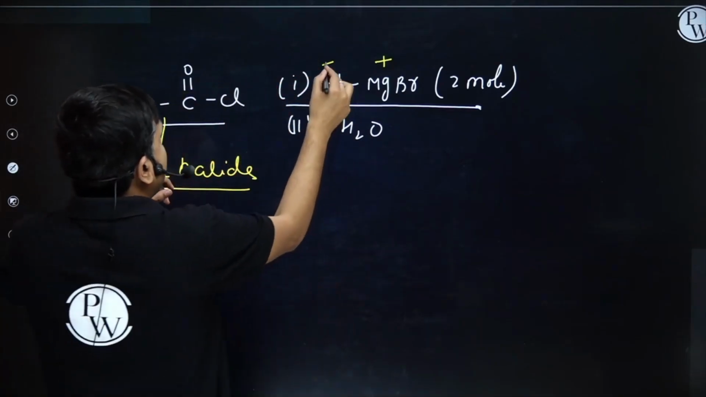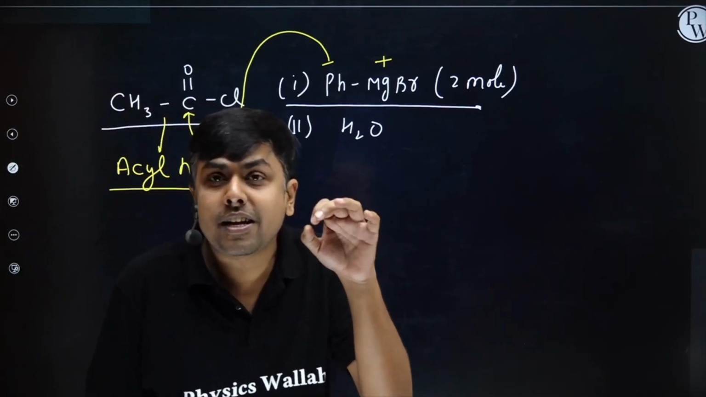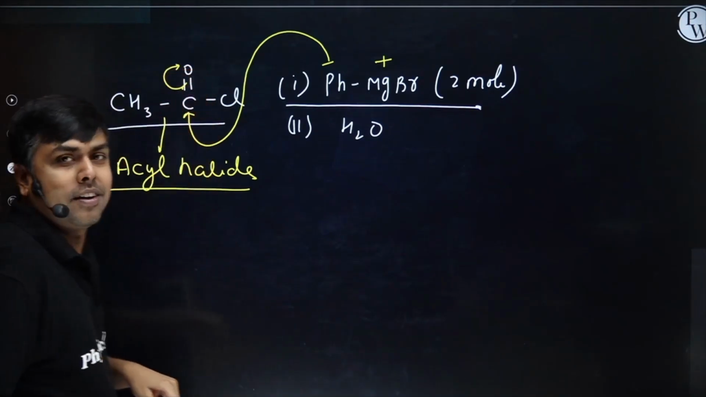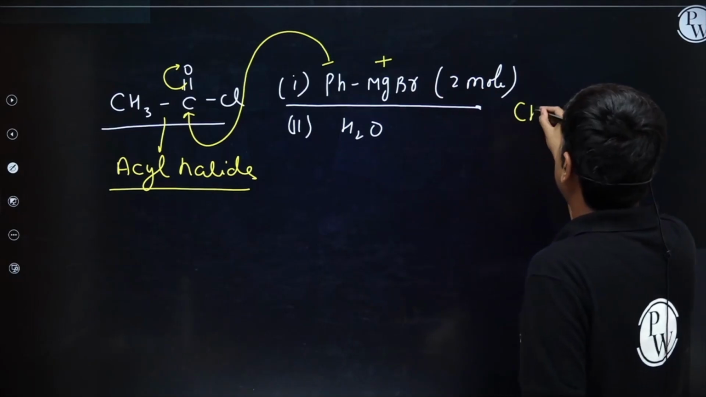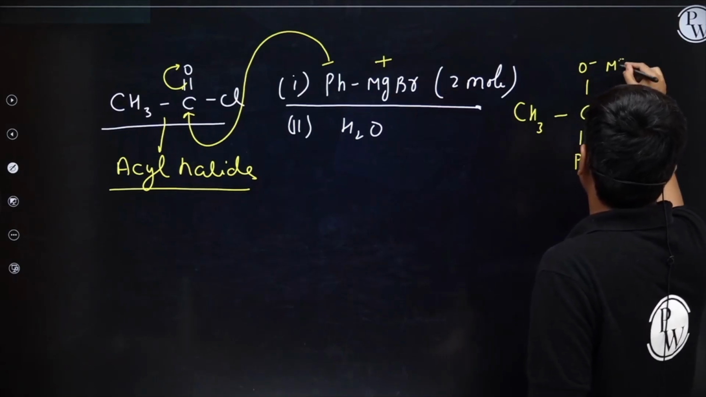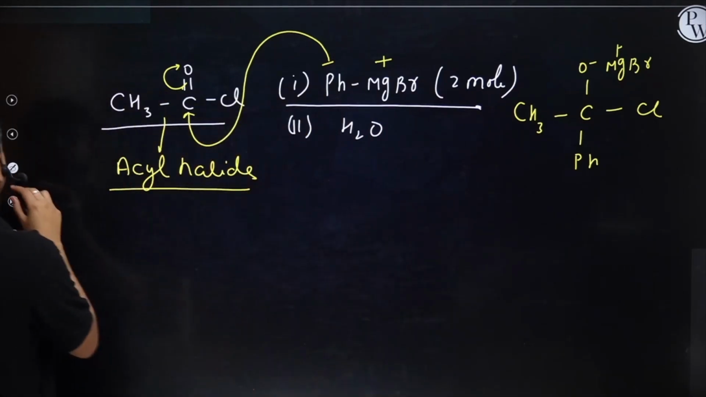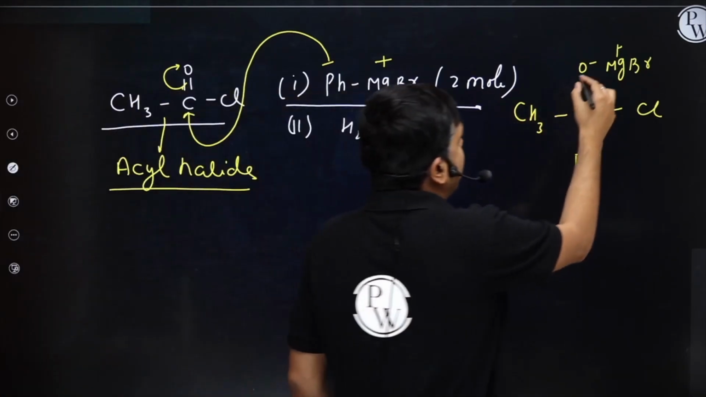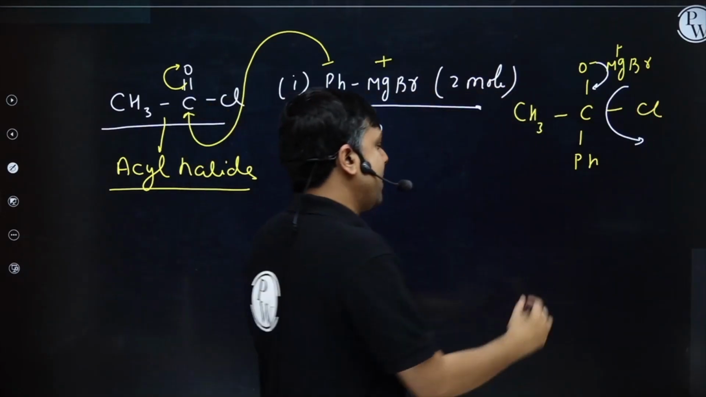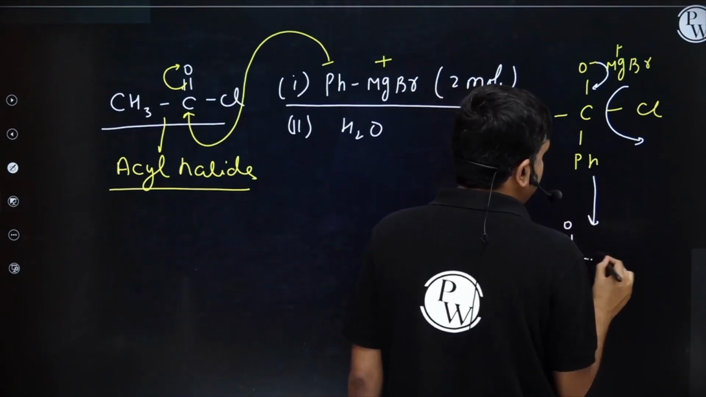This Ph negative will come and do nucleophilic addition on this carbonylic carbon. As soon as it attacks this carbon, this pi bond will shift over here. I will have the formation of CH3 C Ph O negative, MgBr positive, Cl. Now this O negative will undergo back delocalization, and Cl has to depart, right? I will have the formation of CH3 C double bond O Ph.